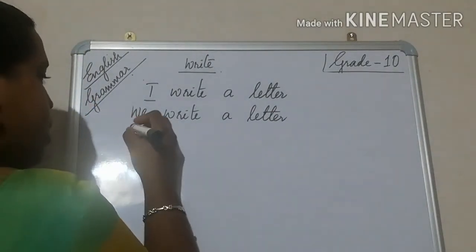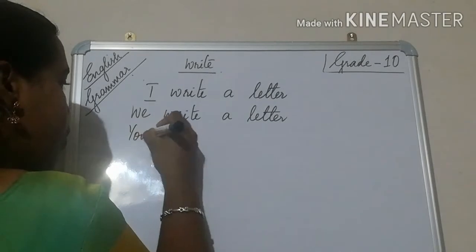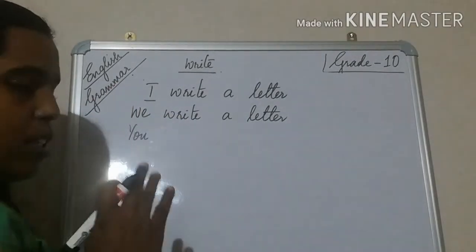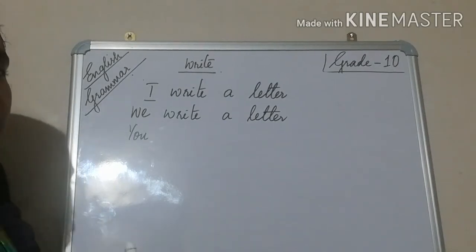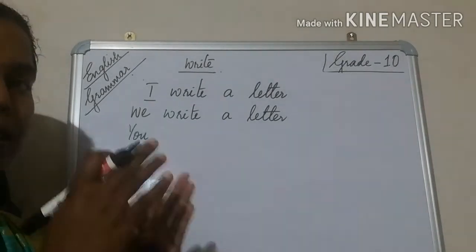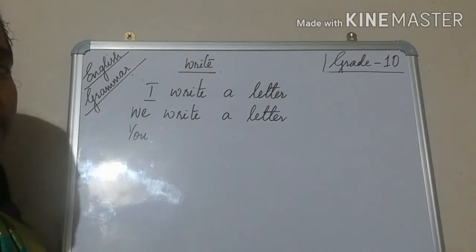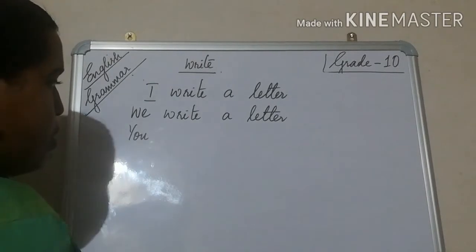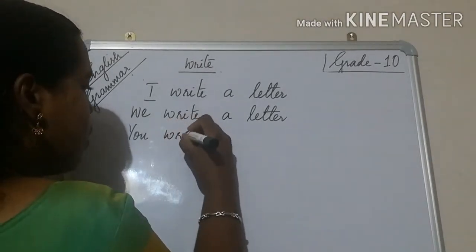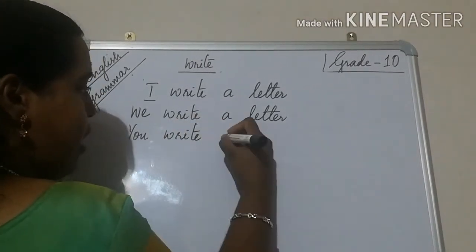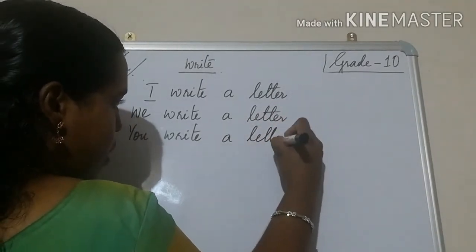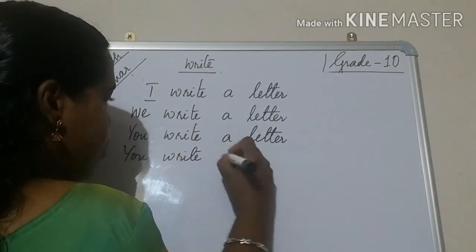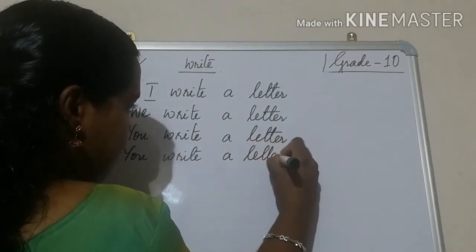Now come to the second person. We are going to apply separately singular and plural. Even though it's the same, you should practice. When you practice, you have to go step by step. Afterwards, according to your context, place and situation, you can apply it for your usage. Now you, singular, write a letter. And for the plural, nothing changes. It's the same. You write a letter.